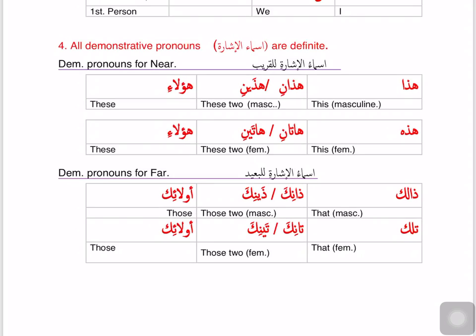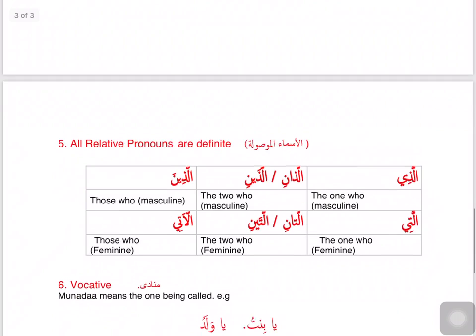So these are asma'ul ishara. We are talking about them because we are trying to understand which ism is ma'rifa, which is nakira. Ma'rifa are specific ism, and we are learning there are 7 ways an ism can be ma'rifa. One of them is ismul ishara. If the ism is ismul ishara, all of these words are ma'rifa.